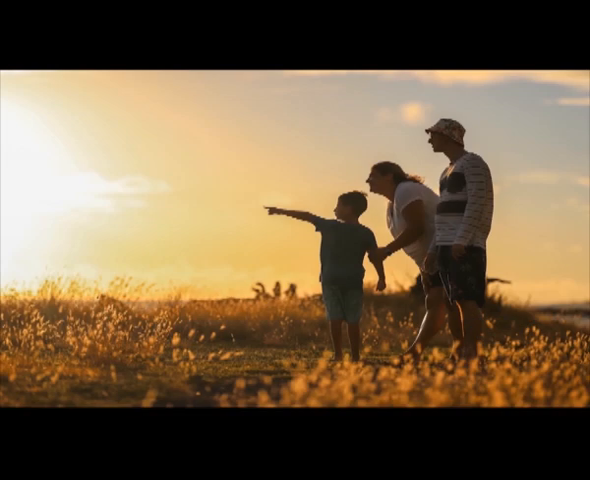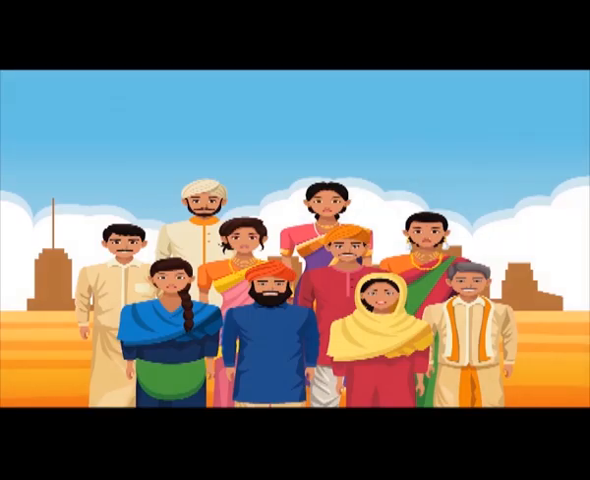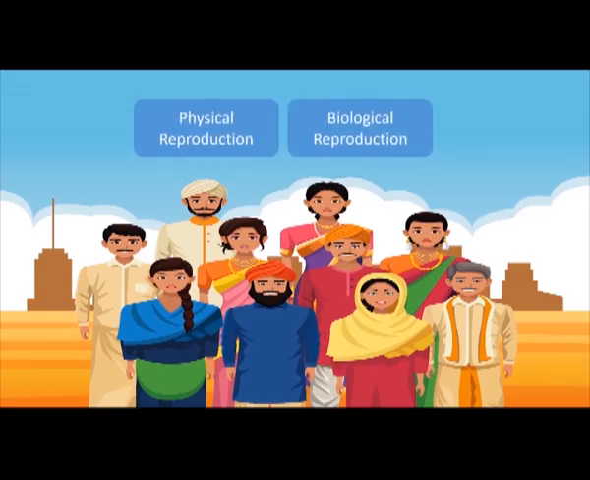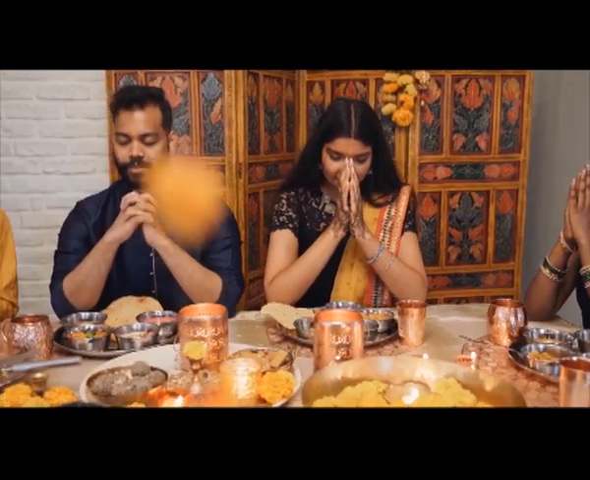So there can be other kinds of primary groups also, but the family is the most basic because the family is the group from which society reproduces itself. Societies reproduce their organization not only through physical, biological reproduction, they also produce other social beings. That is, the family helps not just to reproduce human children, but it also reproduces the different parts of society.